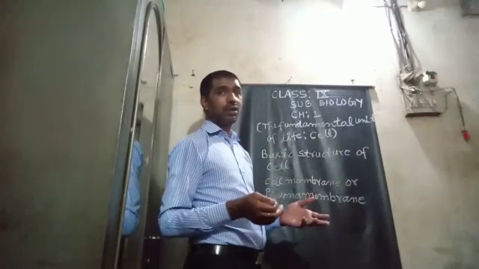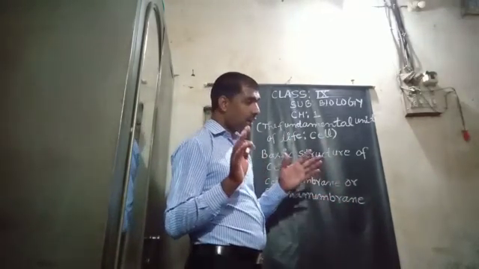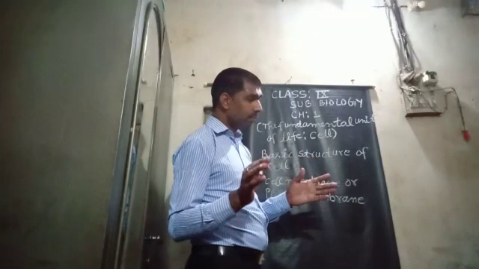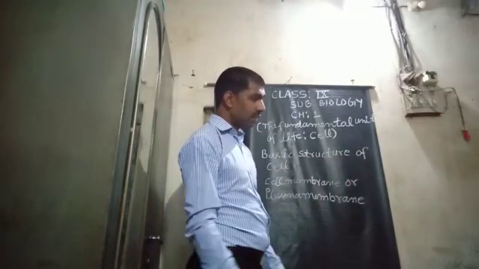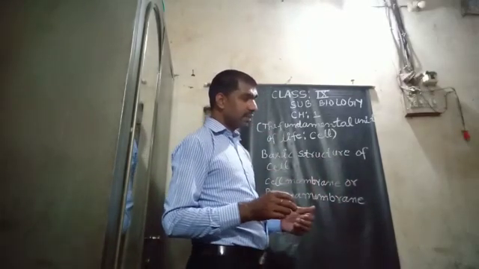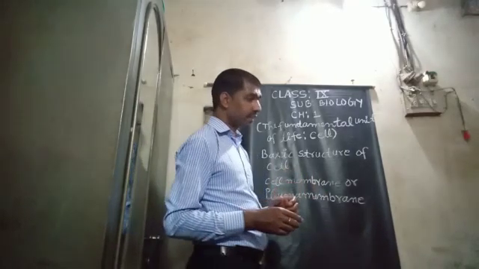This is called the mosaic model. In the mosaic model, all the lipids and membrane proteins are dispersed in a mosaic arrangement, and that is called the fluid mosaic model.